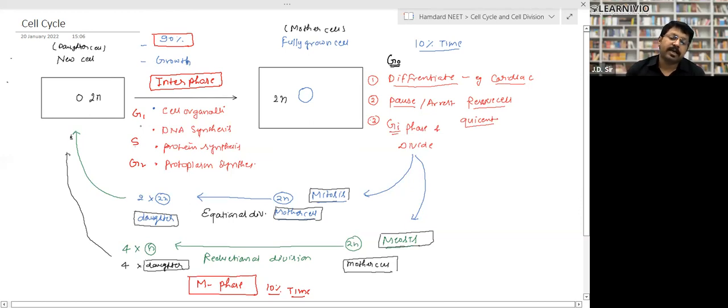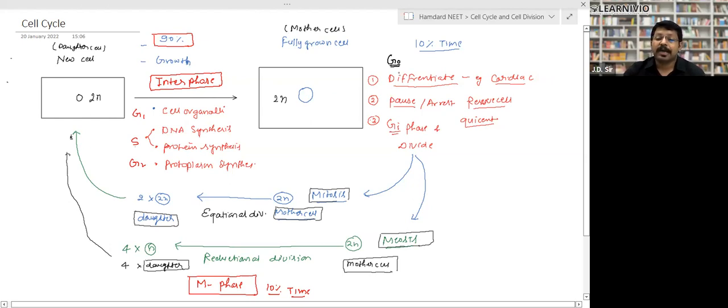Further, we have divided interphase into 3 different subphases: G1, S, and G2. In G1 phase, cell organelles get doubled, right? In S phase, DNA synthesis takes place and protein synthesis takes place, right? And in G2 phase, protoplasm synthesis takes place, right? Then what happens when a cell becomes a fully grown, mature cell? Now it has 3 options, right?